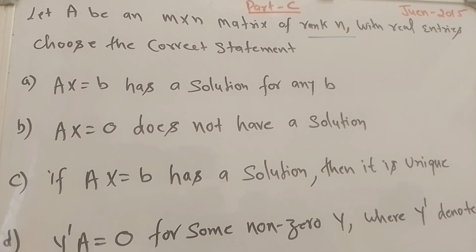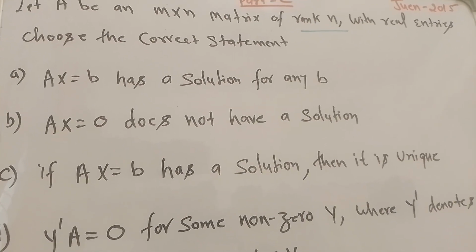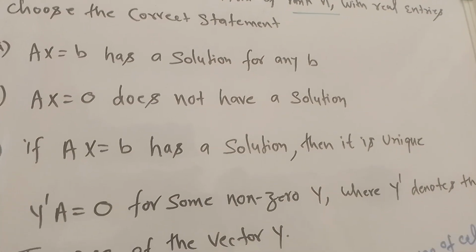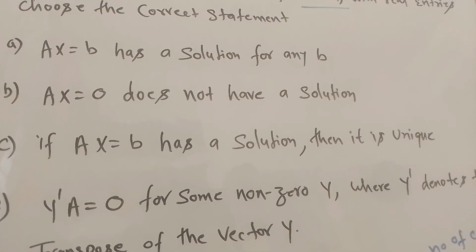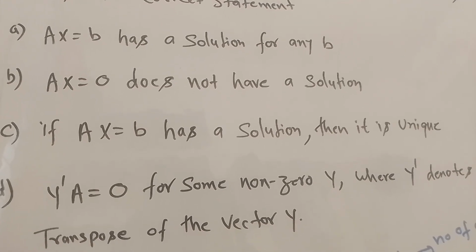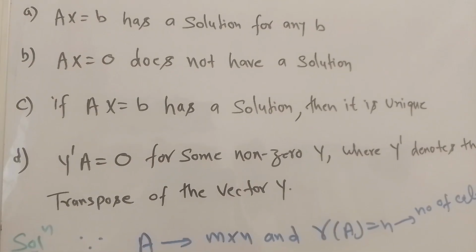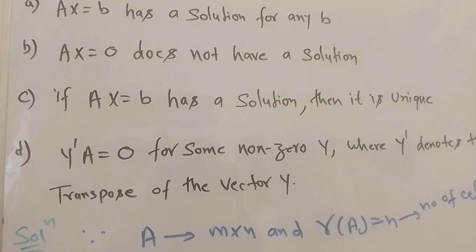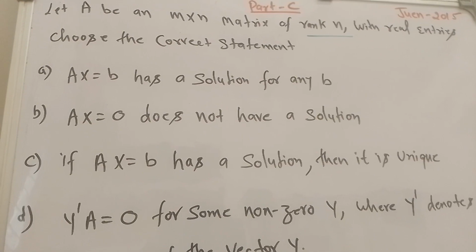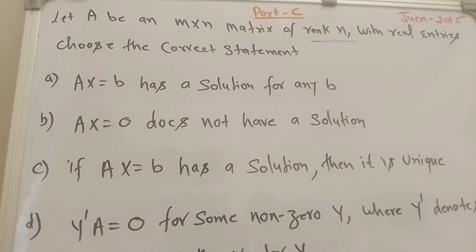Option one: Ax equal to b has a solution for any b. Option two: Ax equal to 0 does not have any solution. Option three: if Ax equal to b has a solution, then it is unique. And option four: y dash, meaning y transpose, times A equals 0 for some non-zero y, where y dash is the transpose of vector y. Then which among all four are correct?